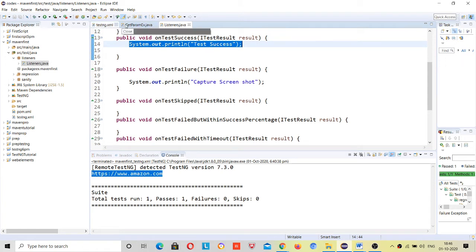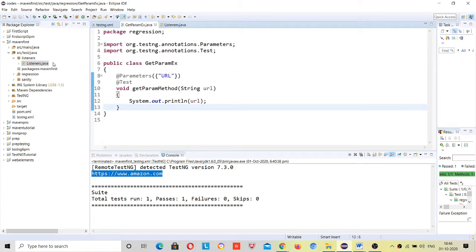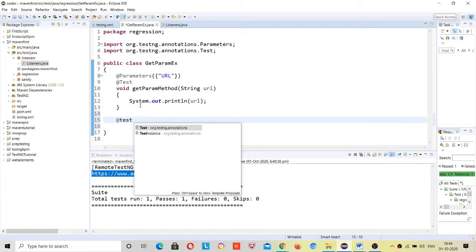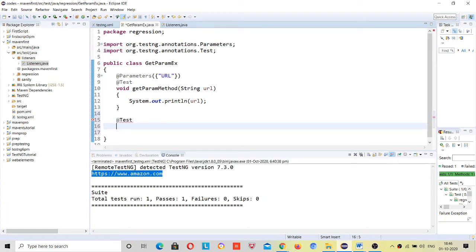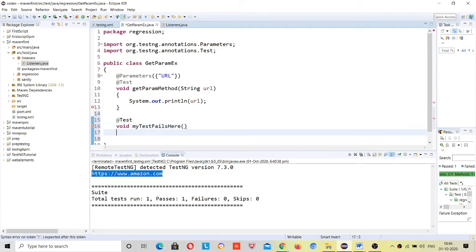Okay. So see, I have this getParam class. Suppose I have this method, and here I have another method, say a test that fails. This is a method, you can give any name to it.